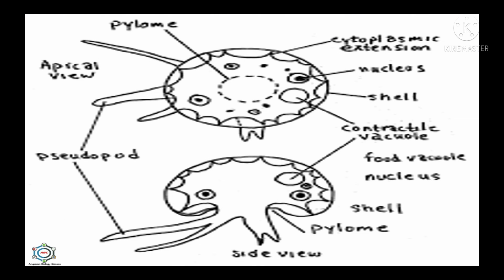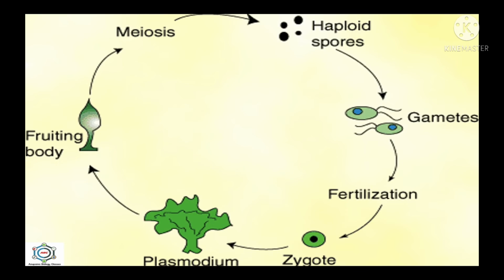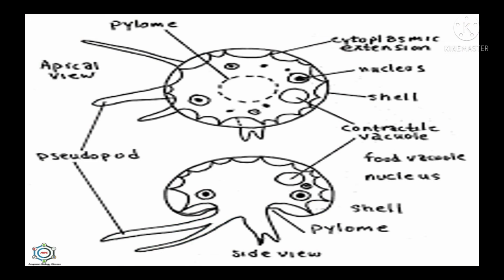Now see here, budding. In this type of asexual reproduction, a small bud is formed from the parent body, which separates and develops into a new individual, like in Paramecium and Ciliates.